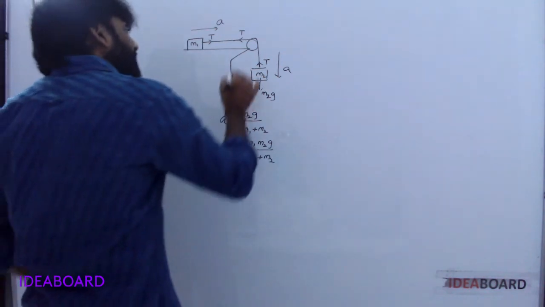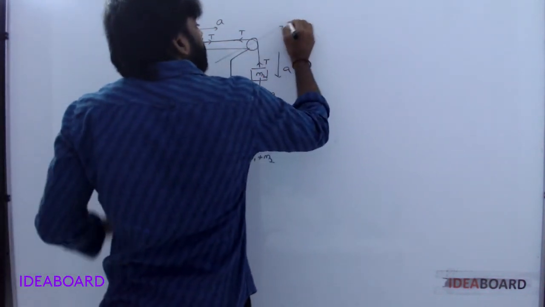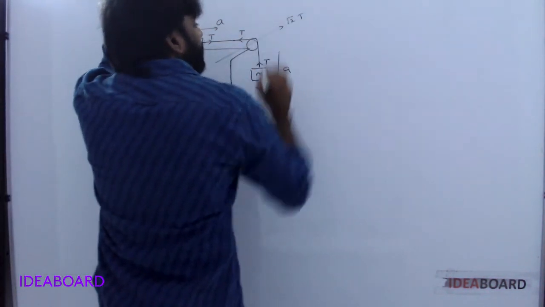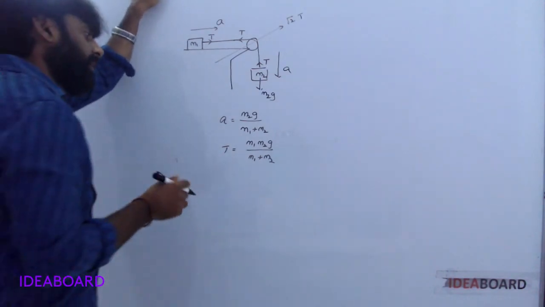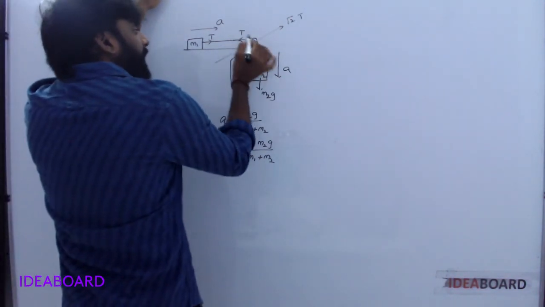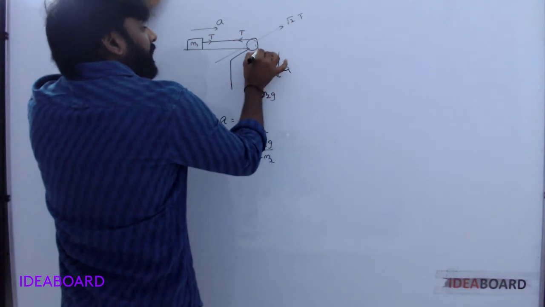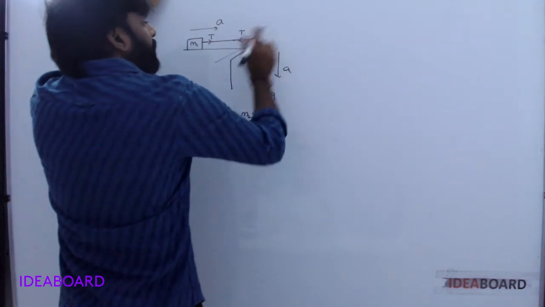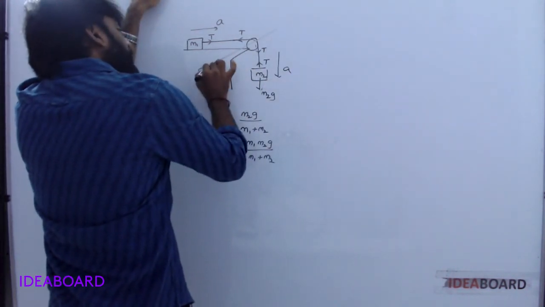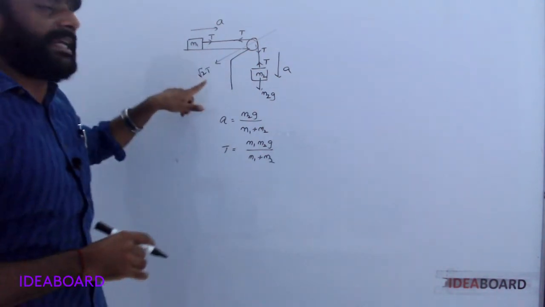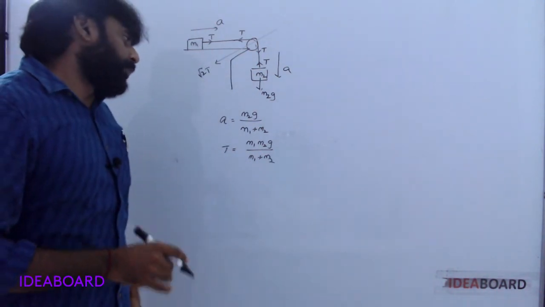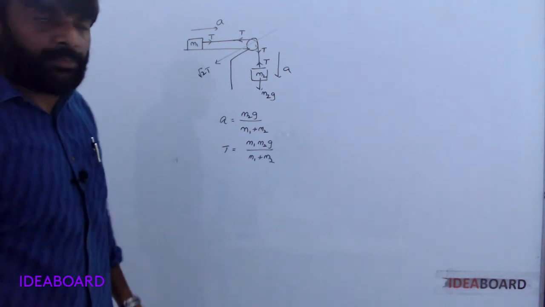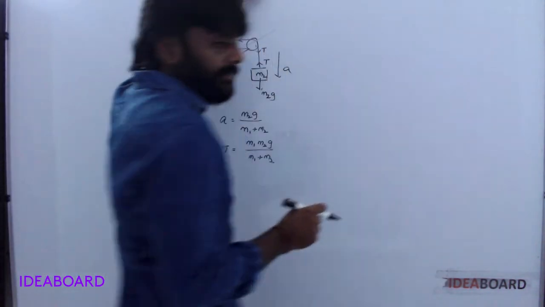Understood? Now what is the tension on this pulley? That is root 2 into T. Tension on this pulley is root 2 into T, here perpendicular. This one is perpendicular. Okay. Now tension is root 2 into T. You know T. Root 2 into M1 M2 G by M1 plus M2. Okay.